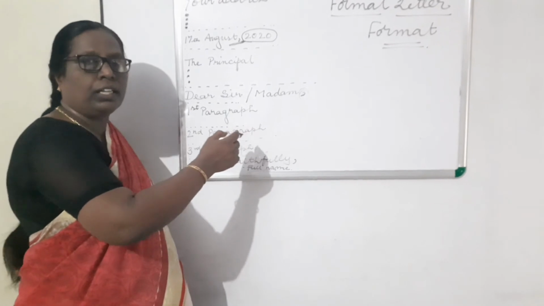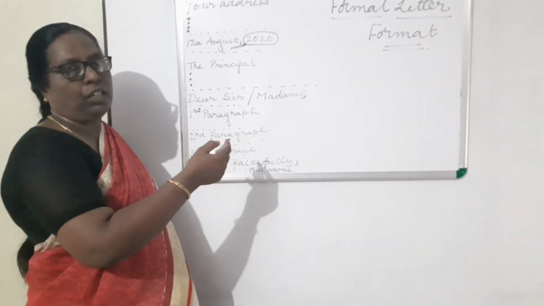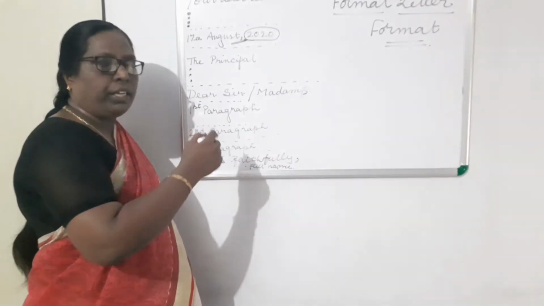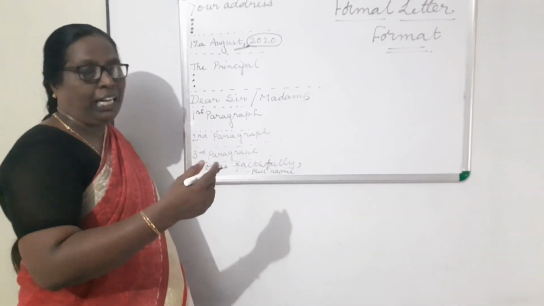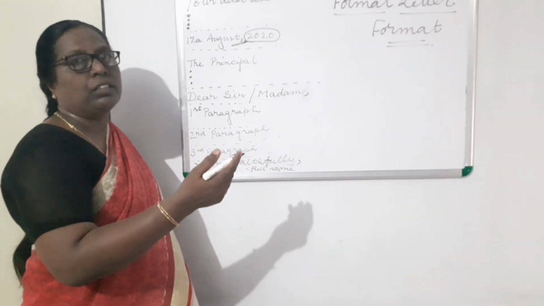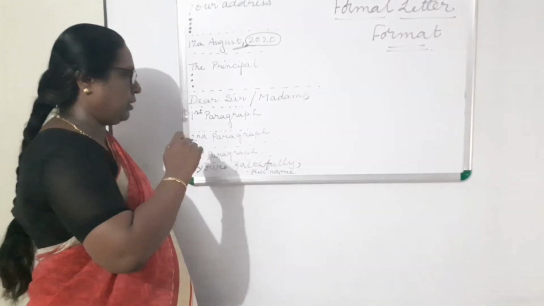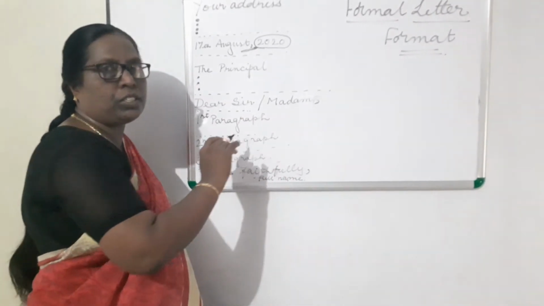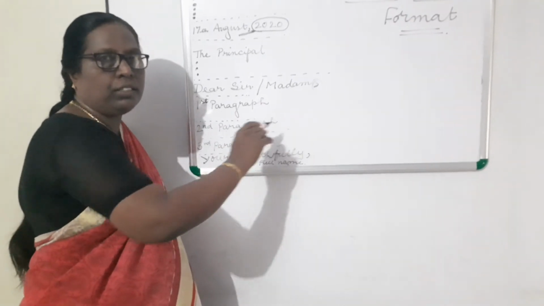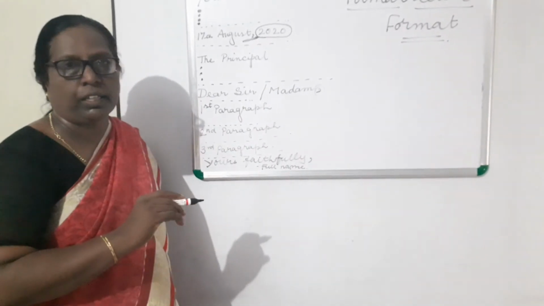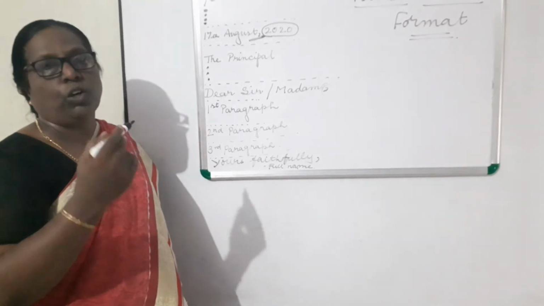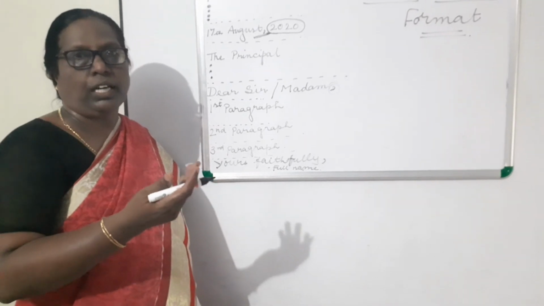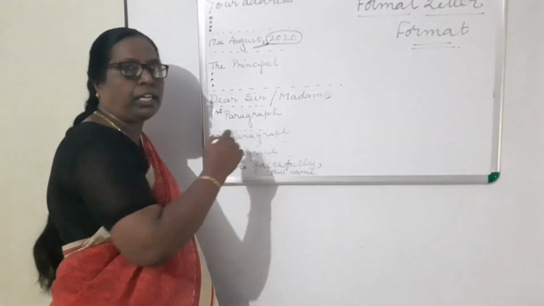So when you begin the letter for any officer or any principal or manager, you will begin it in this way: I would like to. And then you will write the sentence from the question. That should be in the first paragraph. And then leave a line, second paragraph. In the second paragraph, write the reasons that make you write this letter. More than 4 points you should mention. At least 5 points you will mention in the second paragraph.